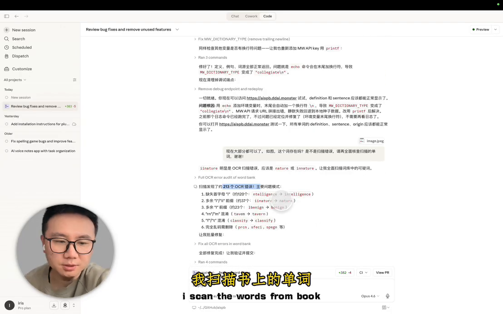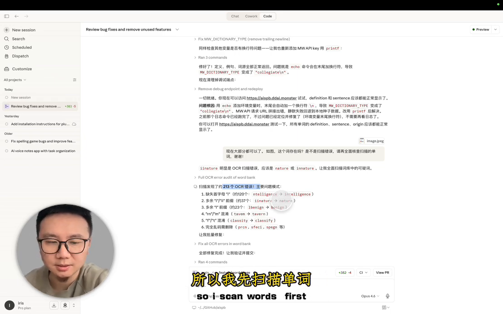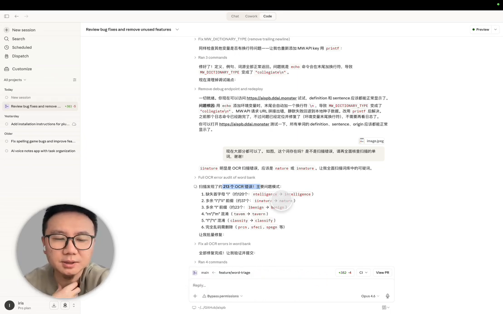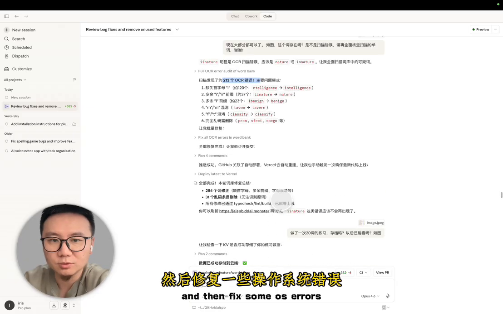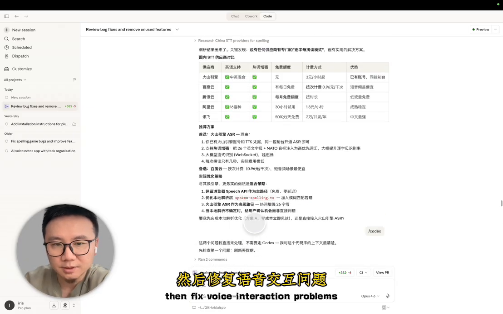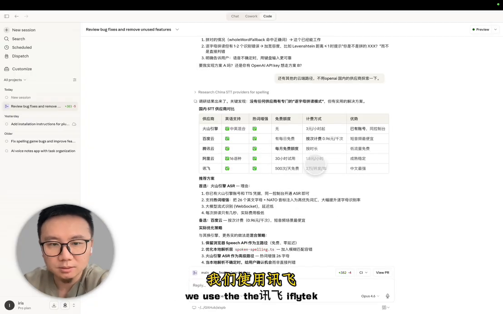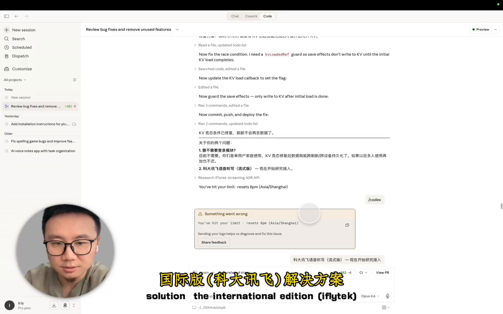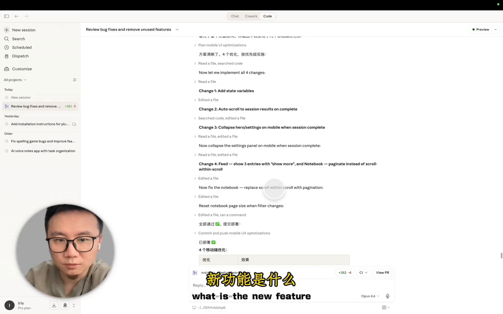I scanned the words from the book. You cannot find them through the internet, so I scanned the words. First, it's a set of middle school words, and then it fixed some OCR errors. Then it fixed voice interaction problems. We use the Xunfei iFlyTech solution, the international edition. iFlyTech, what is the new feature?